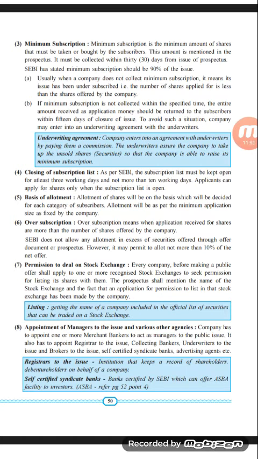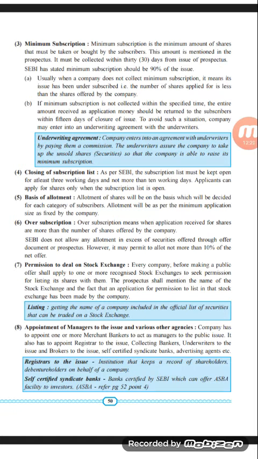Minimum subscription is the minimum amount of shares that needs to be taken or bought or sold by the company to the applicant or the subscriber of the share. This amount is mentioned in the prospectus. So in the drafted prospectus, the minimum subscription is also mentioned by the company. It must be collected within 30 days from the issue of the prospectus. So there is a time limit.